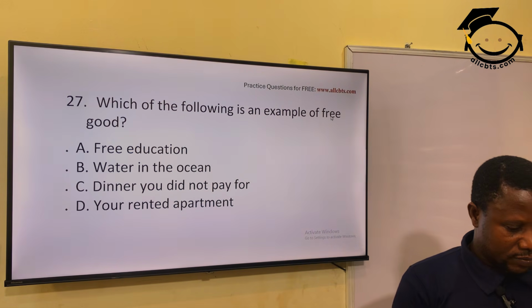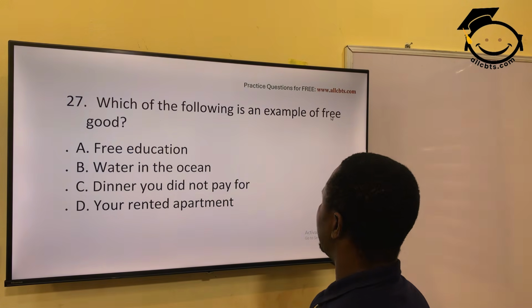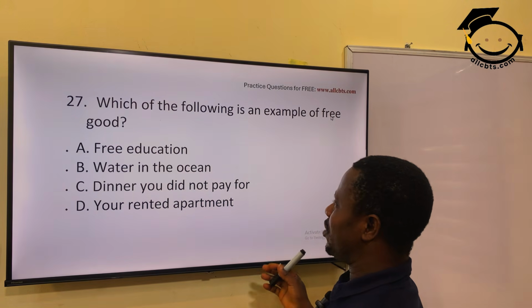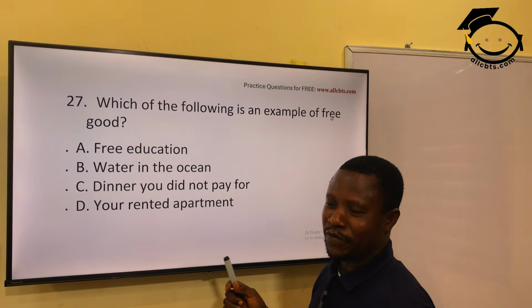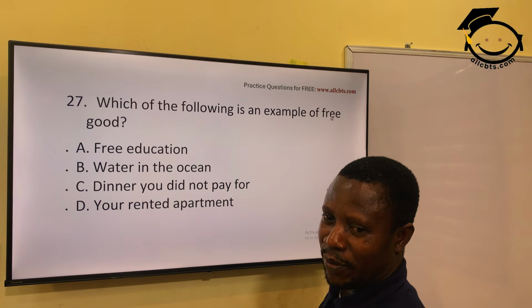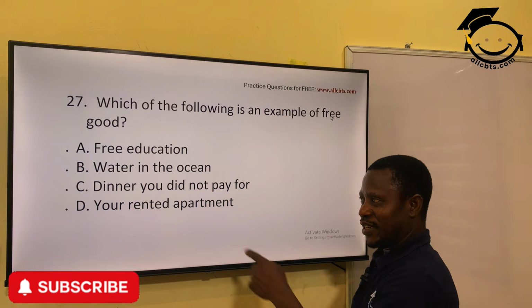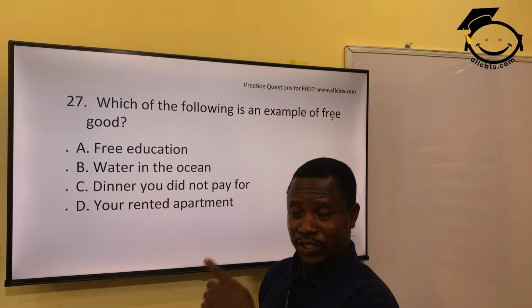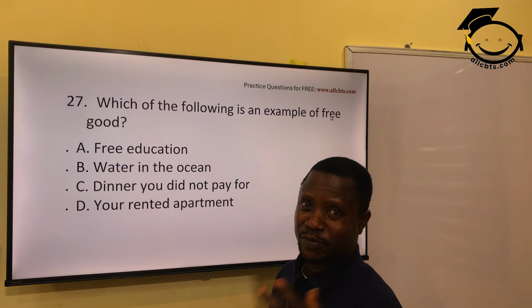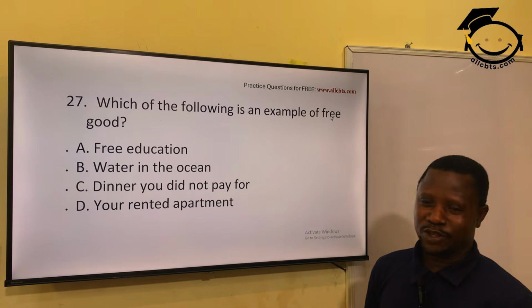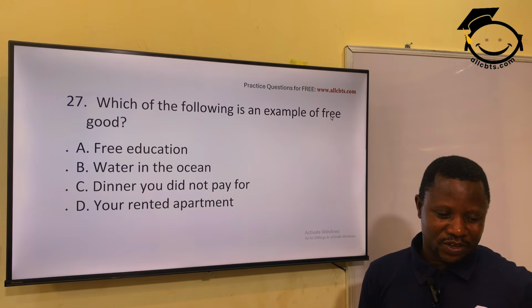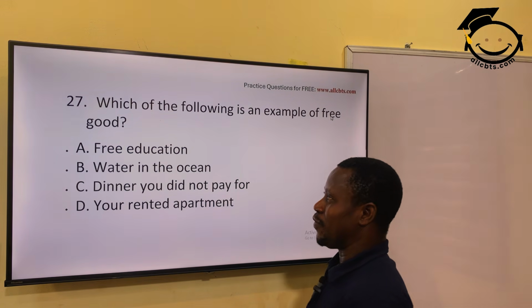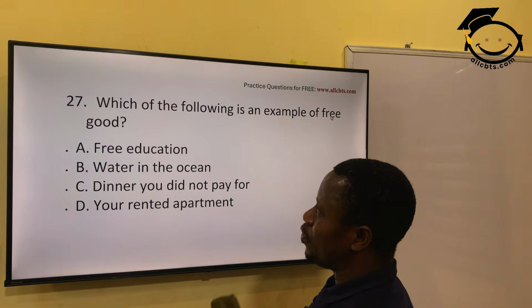It does not change. Which of the following is an example of a free good? Free education, water in the ocean, dinner you did not pay for, your rented apartment. If you didn't pay for dinner, somebody paid for it. You won't get a rented apartment unless somebody is paying for it. Rent is a payment. So if you didn't pay, somebody paid. When you say free education, somebody is paying, either government or somebody on your behalf. So the answer is water in the ocean. Water is a free gift of nature. The one in the ocean, not the one running in your tap. You have to pay for that. The one in the ocean is a free good.